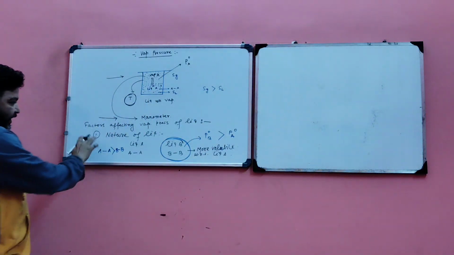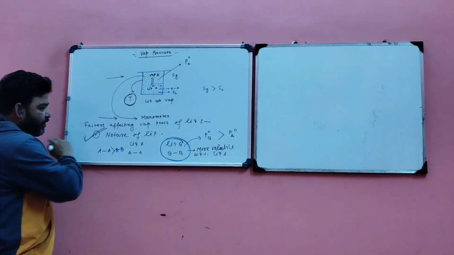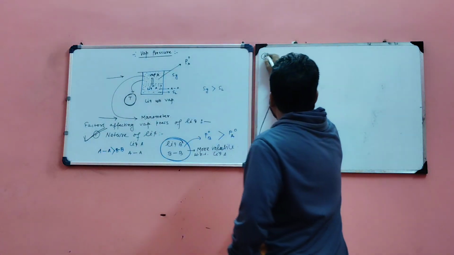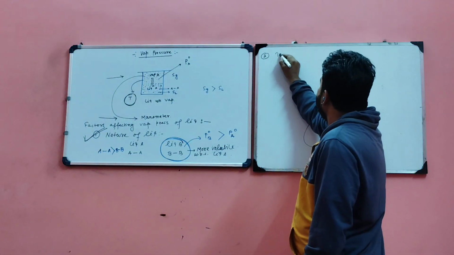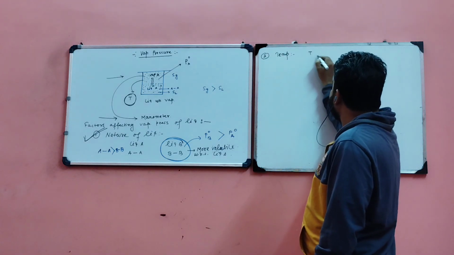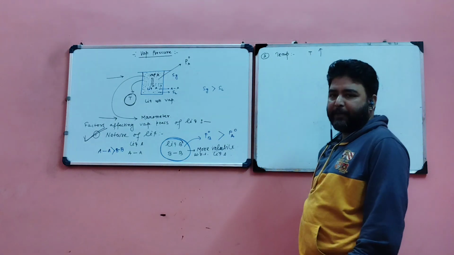Clear? So nature of liquid is the first portion, second is temperature. With increase of temperature, if temperature increases, then what will happen?